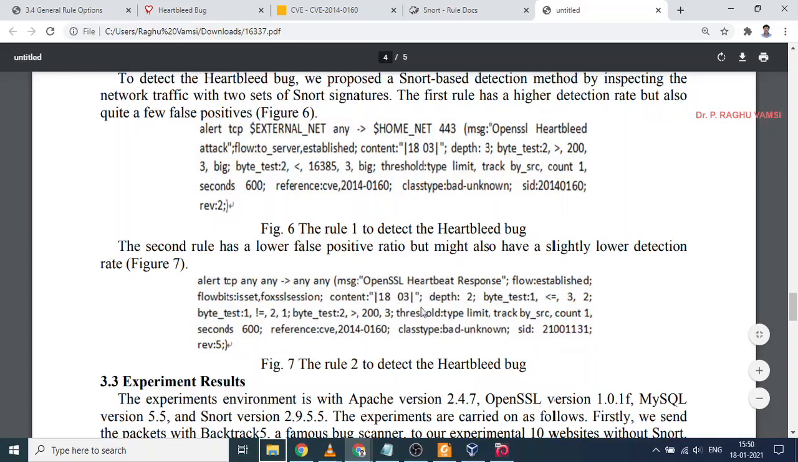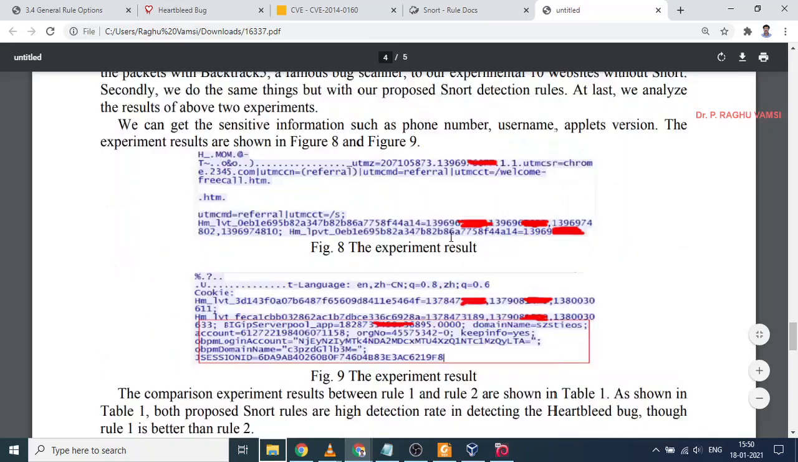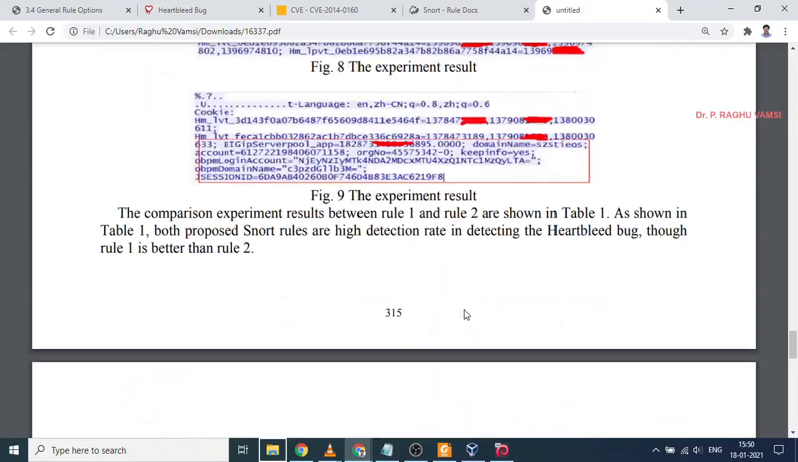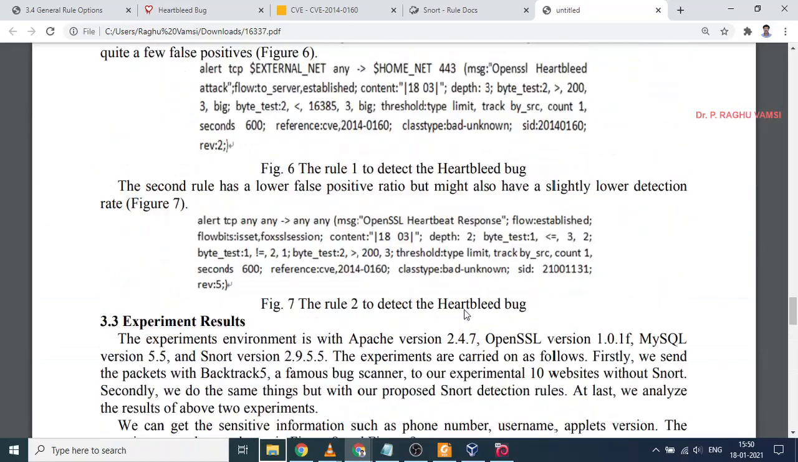This is the original rule, and they modified it to this rule, and they ran both on some toy websites with OpenSSL 1.0.1. They identified that rule 2 detects better compared to rule 1, and they published this paper. That means just by modifying the rule, how effectively you write and modify the rule will also improve the detection accuracy of the attack.